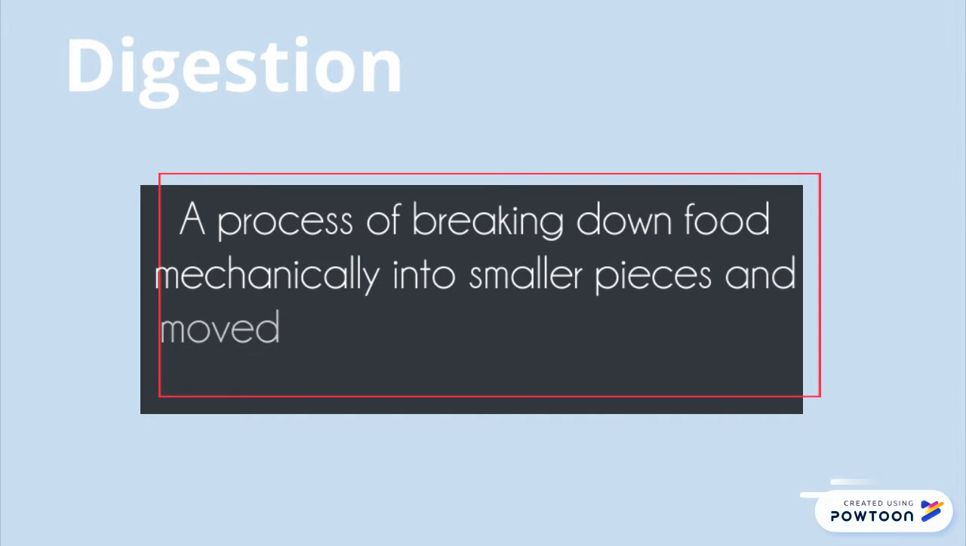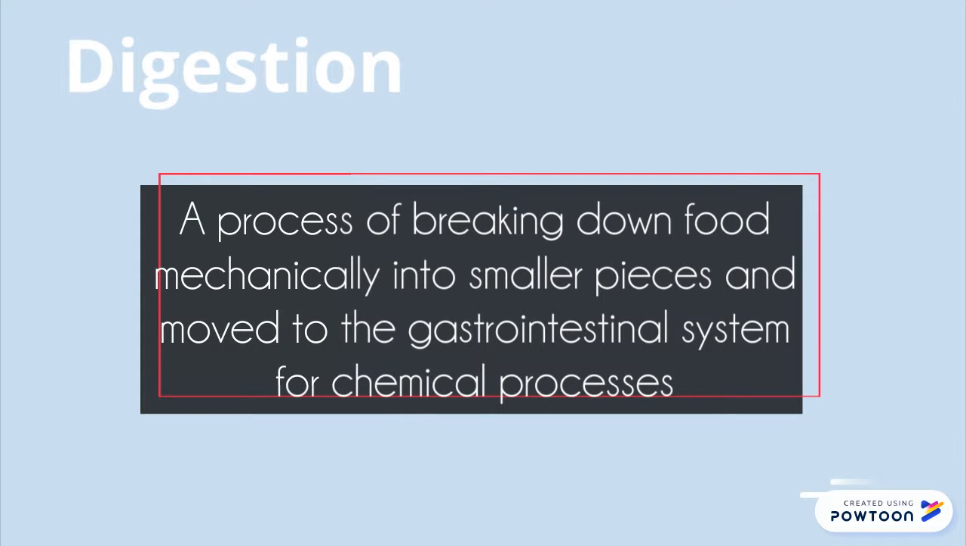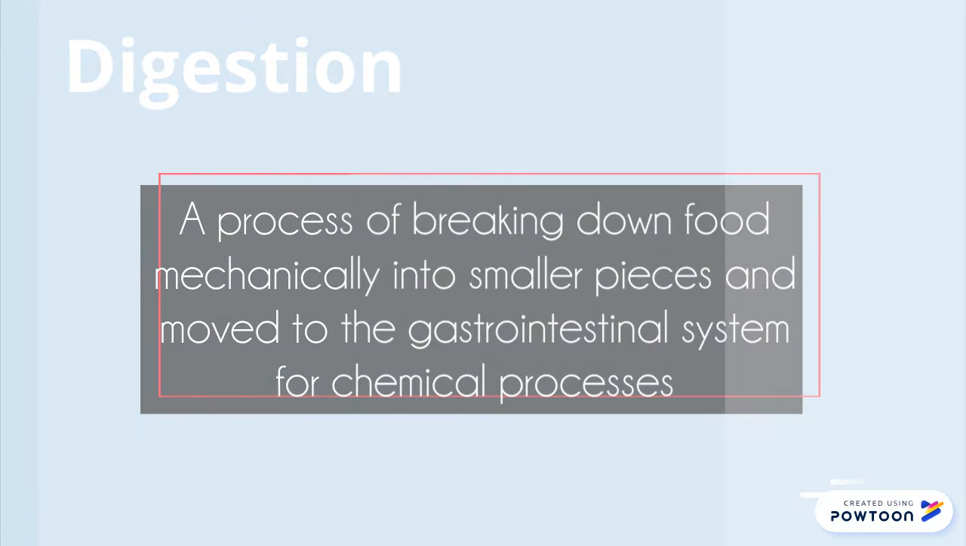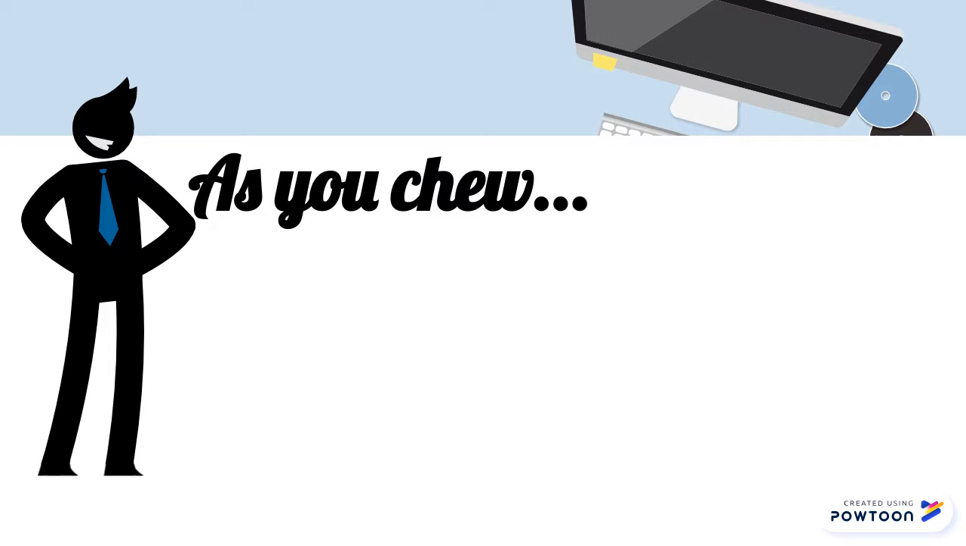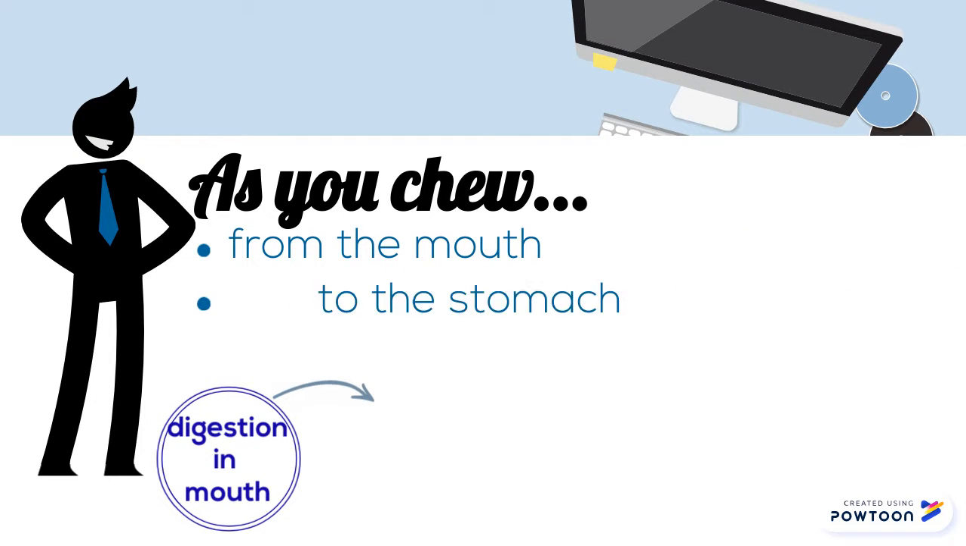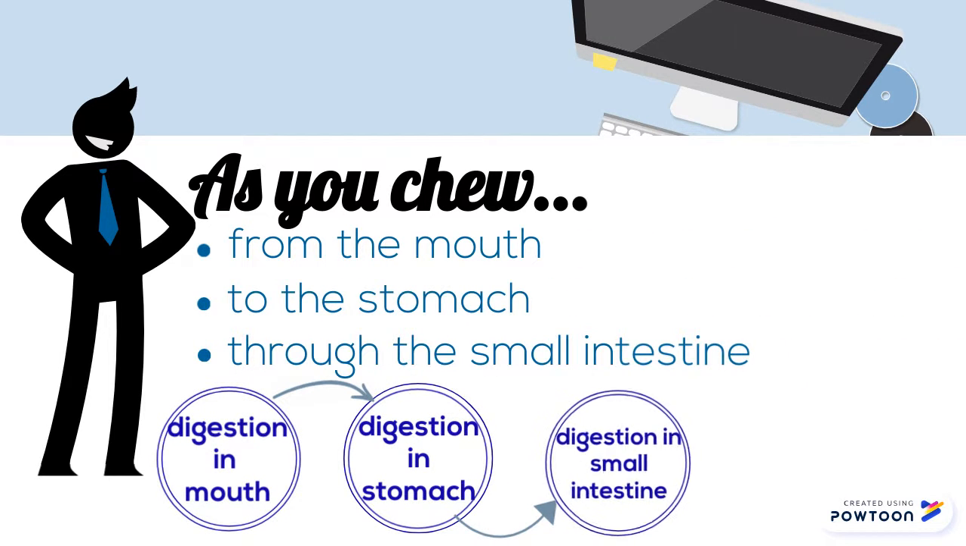Digestion is the process of breaking down food mechanically into smaller pieces and moving it to the gastrointestinal system for chemical processes. The process begins from the mouth to the stomach and through the small intestine.